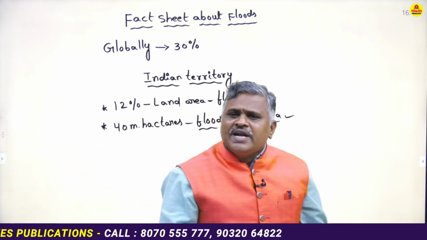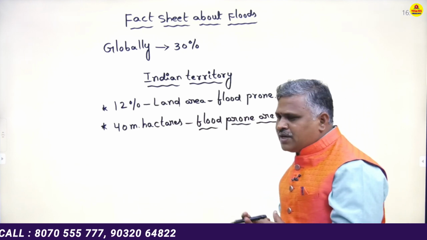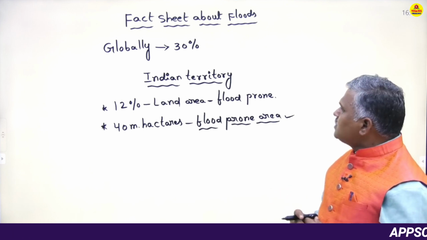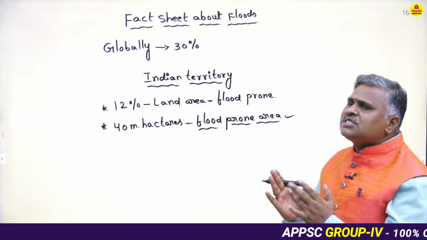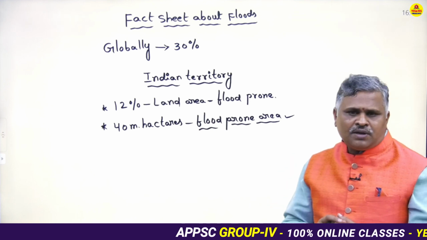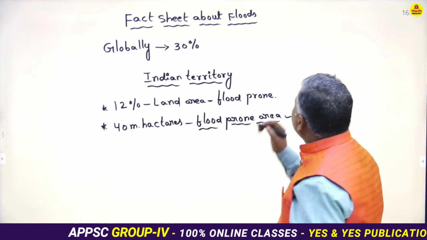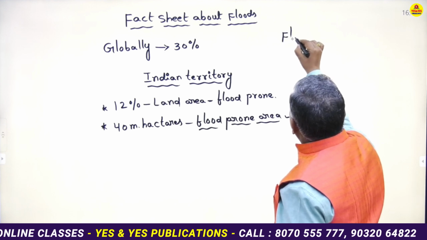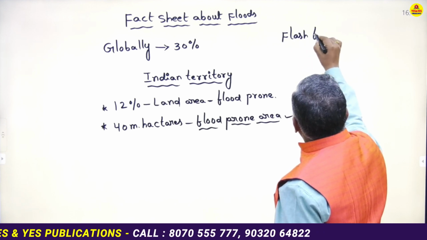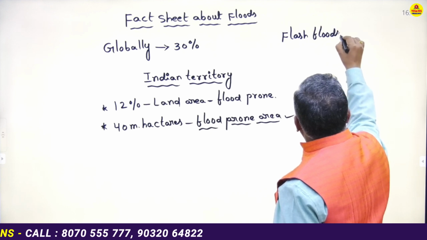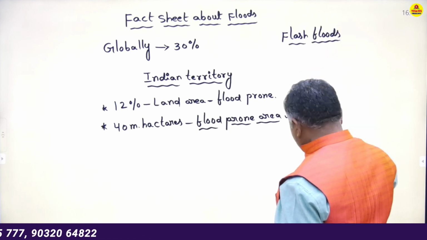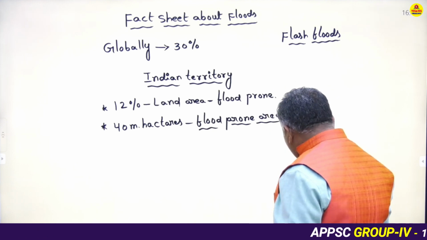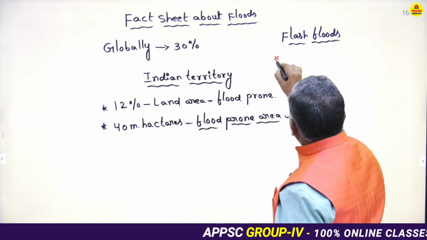Sir, which rivers cause tremendous floods in Indian territory? What are the main rivers? For example, the tremendous floods or flash floods occurred by these rivers in Indian territory. What are they? They are, one is